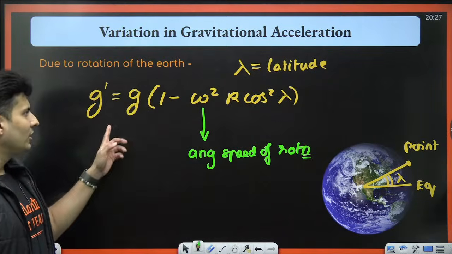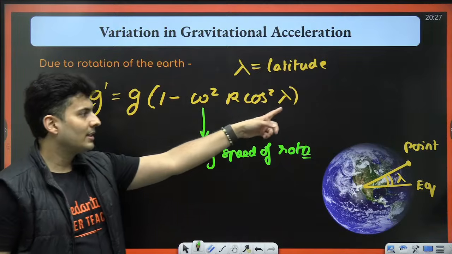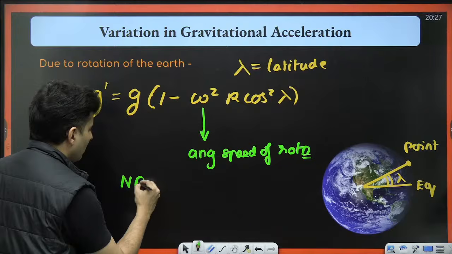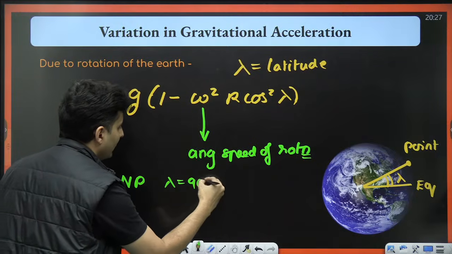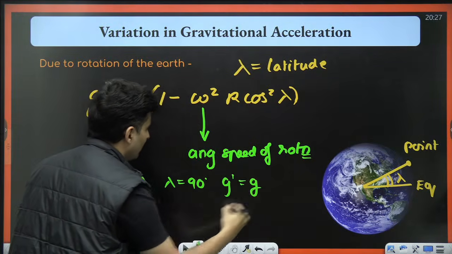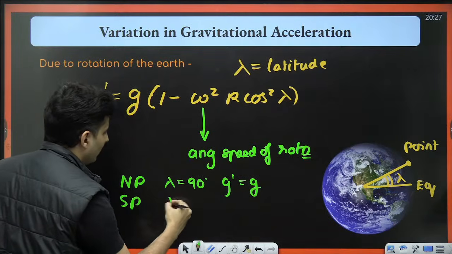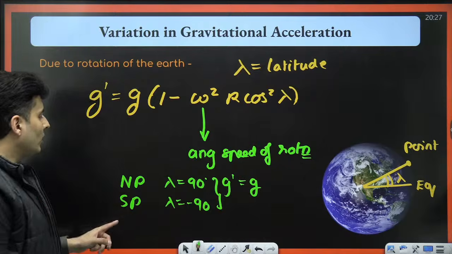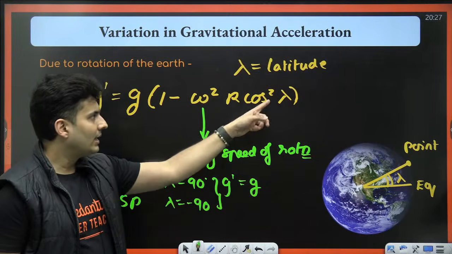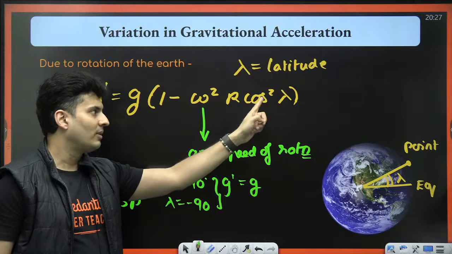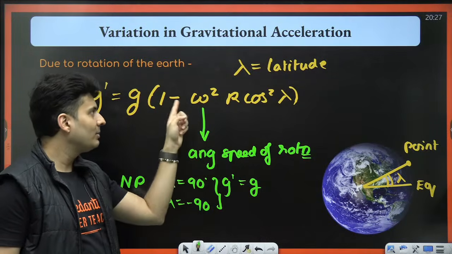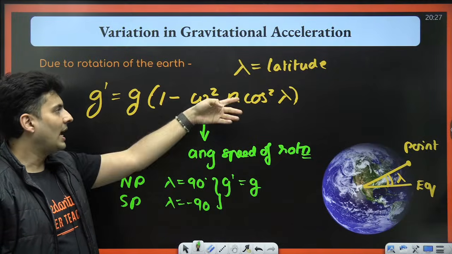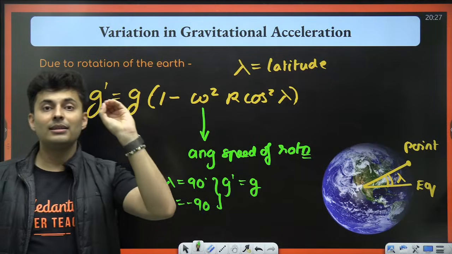That's the formula. You can see if lambda is 90, meaning you are at the North Pole, lambda is 90 degrees, G prime will be G. Even at the South Pole, lambda will be minus 90, G prime will be G. It's only at the equator that lambda will be 0, cos 0 is 1. Cos 90 or minus 90 will be 0, so this term will vanish and it will become G at the poles. At the equator, you will get the least gravity.